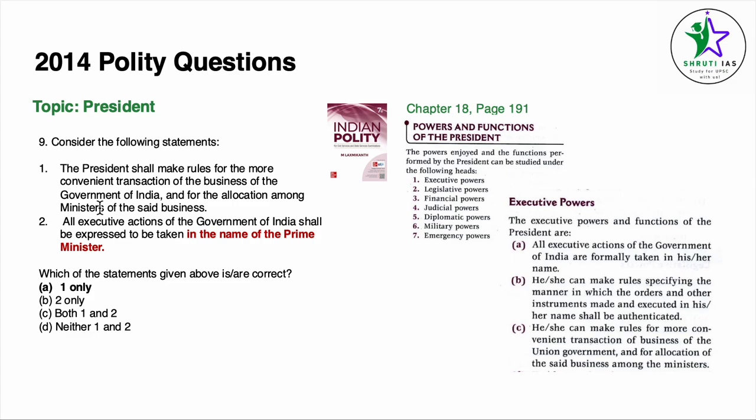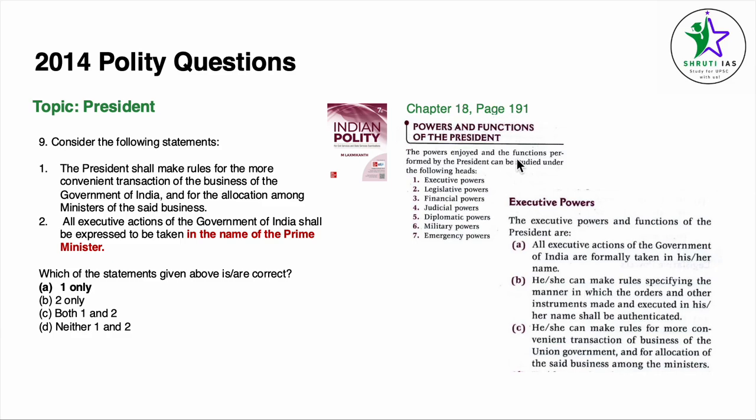Coming to question number 9, the topic is president. Consider the following statements. The president shall make rules for the more convenient transaction of business of the government of India and for the allocation among ministers of the said business. All executive actions of the government of India shall be expressed to be taken in the name of the Prime Minister. Okay. For this, we come to chapter 18, President, page number 191.